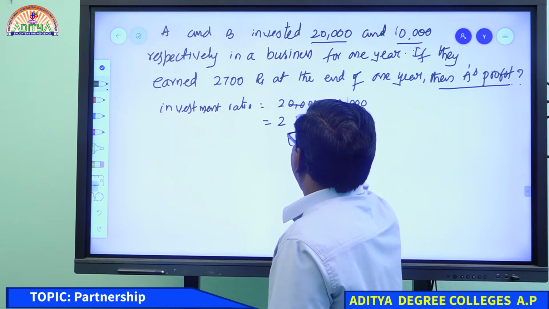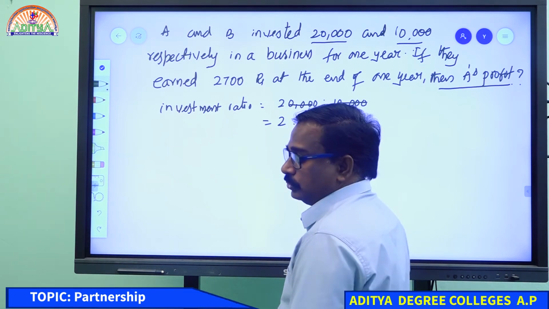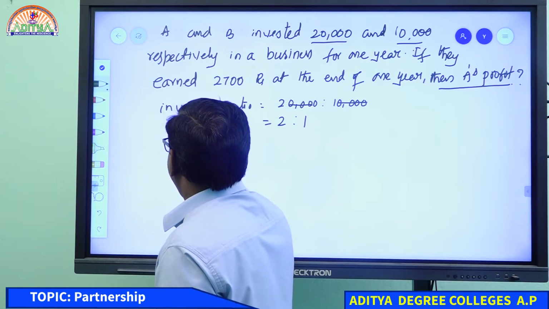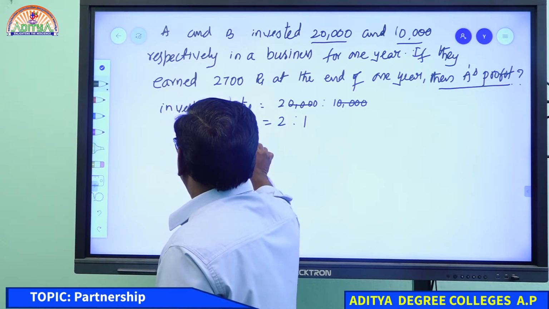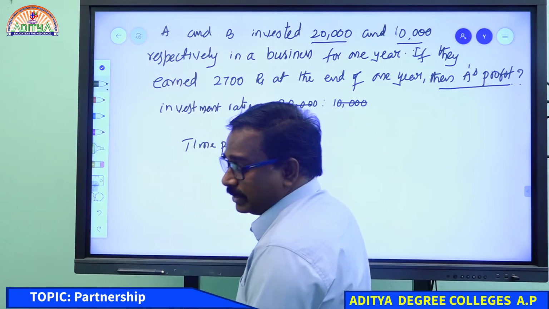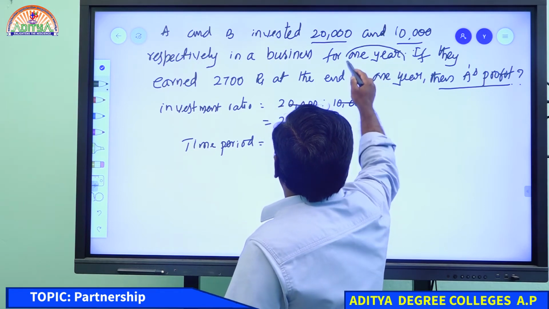Zeros can be cancelled. 2:1 is the investment ratio. So what is the time period? How much time were both the members in the business? Both did the business for 1 year.